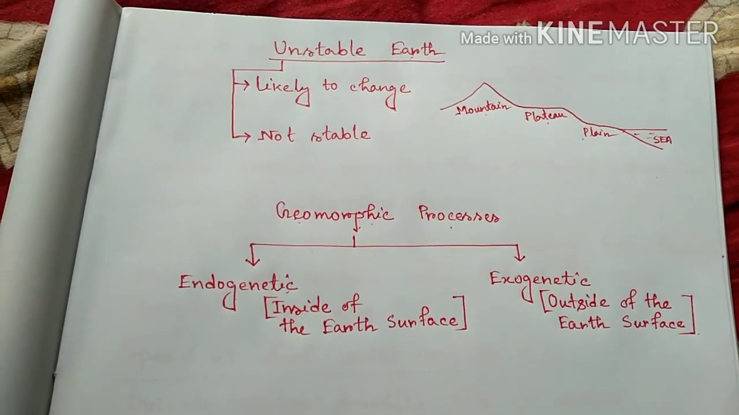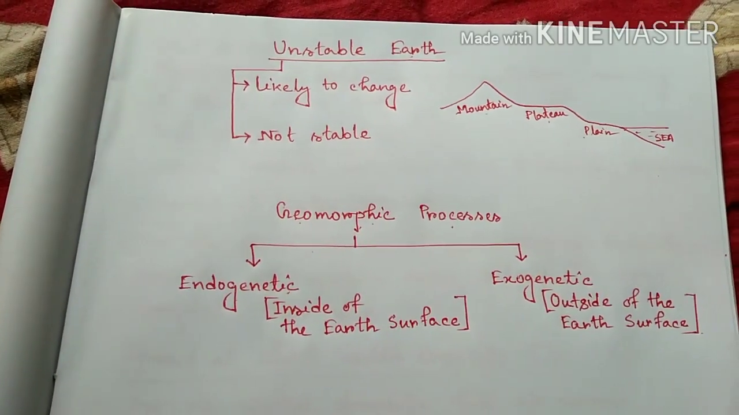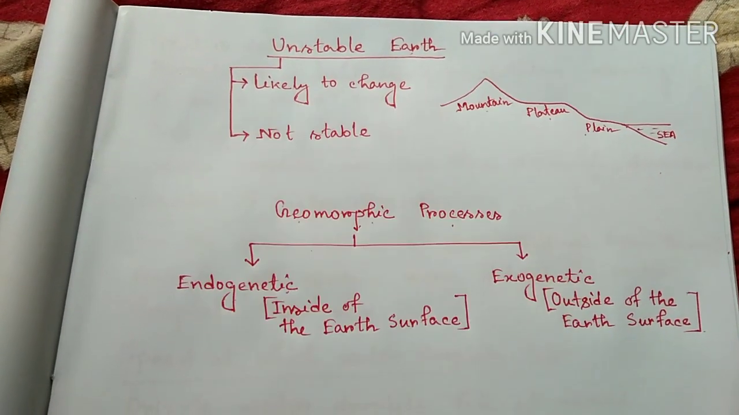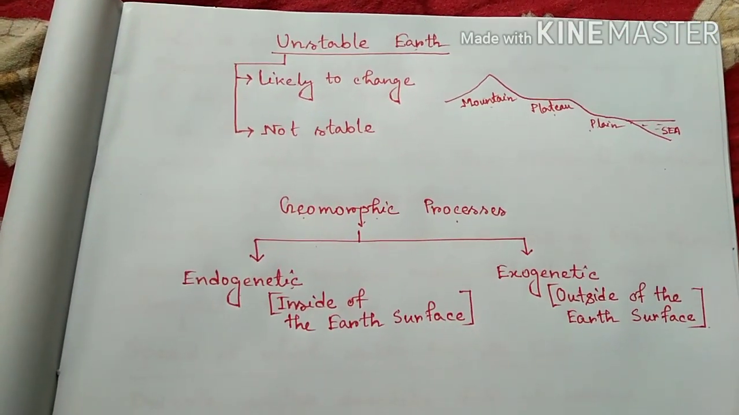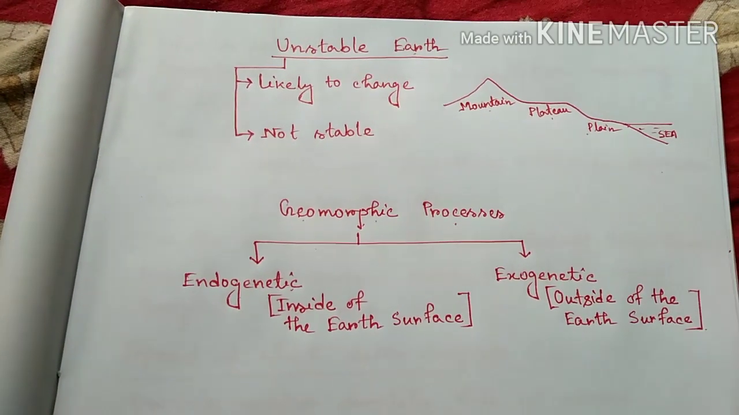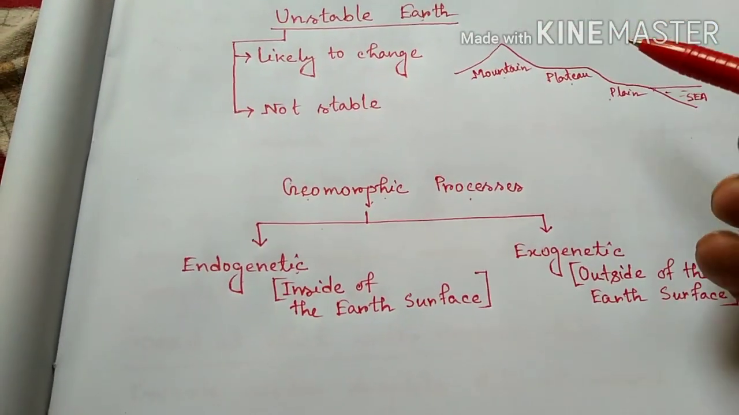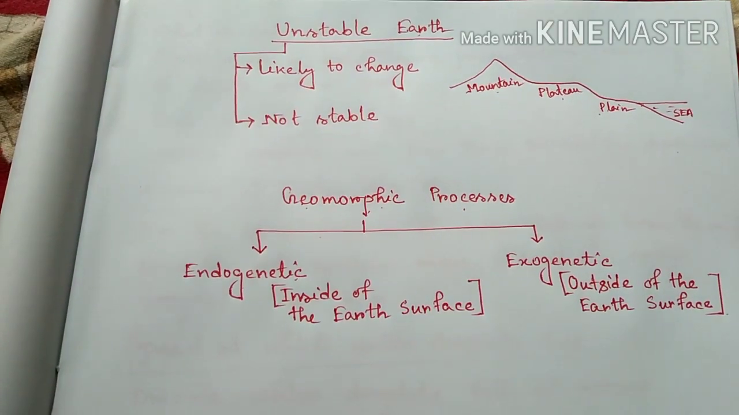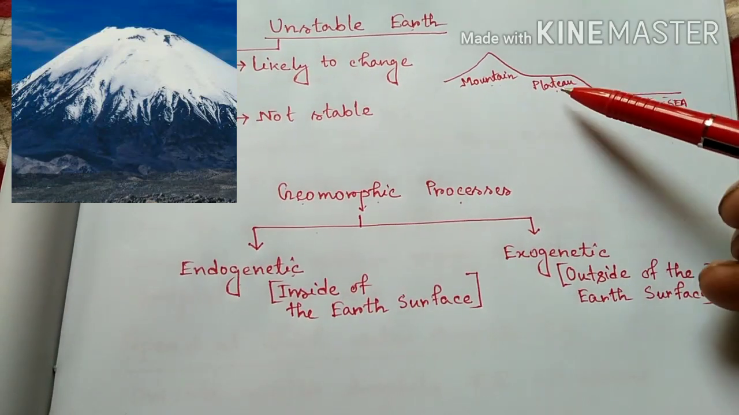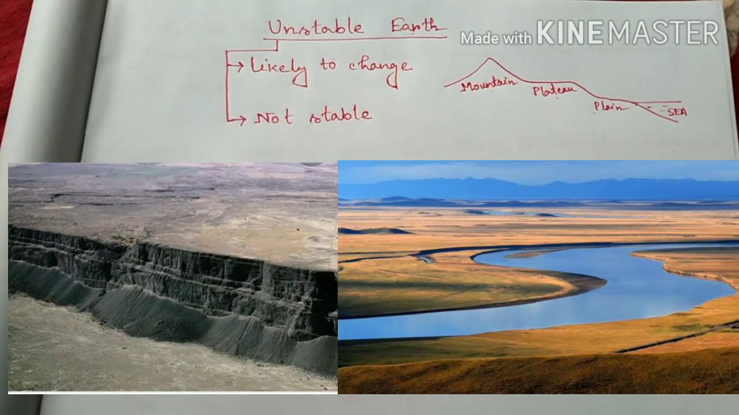If I ask a simple question, are we able to see the inside of the earth's surface? Of course the answer is no. So what we generally notice is the outside of the earth's surface. The outside of the earth's surface consists of different types of landforms, like mountains, plateaus, plains and many other types of landforms.